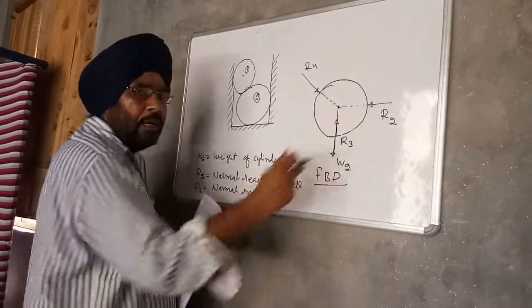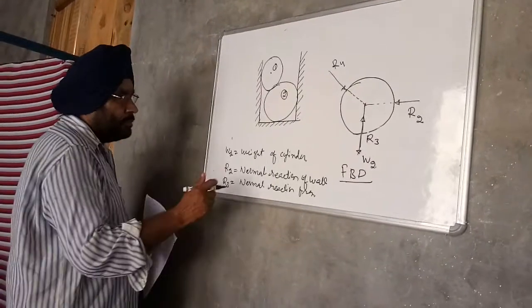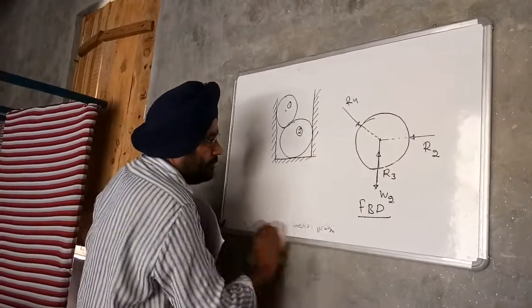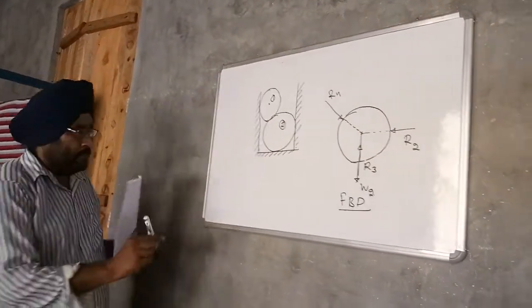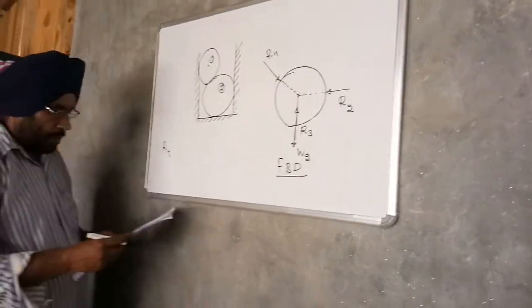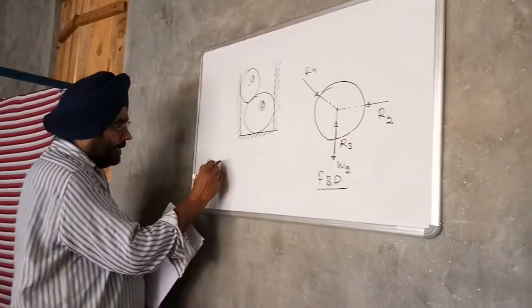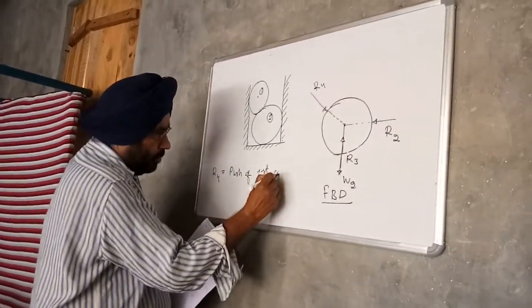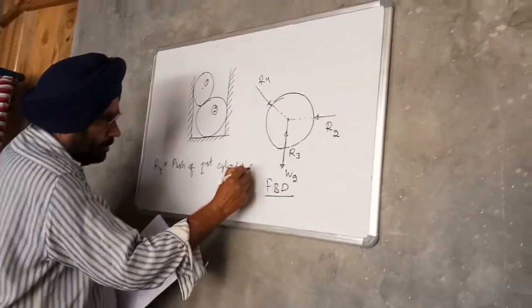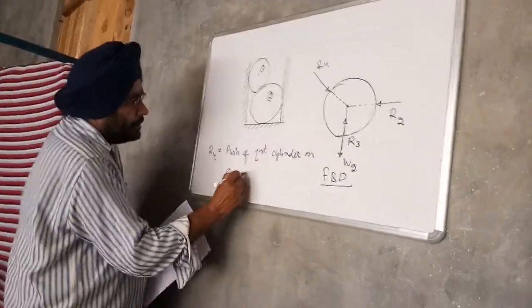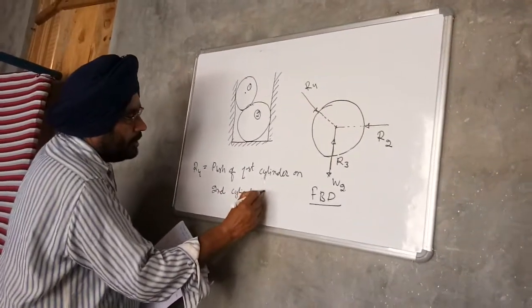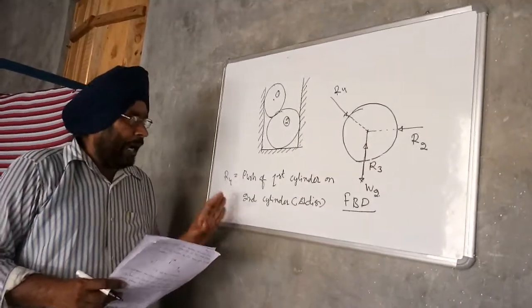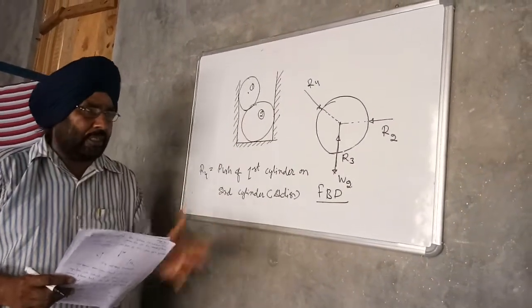R4 is the push of the first cylinder on the second cylinder. This is action, and the push of the second cylinder on the first cylinder is reaction. Thank you.